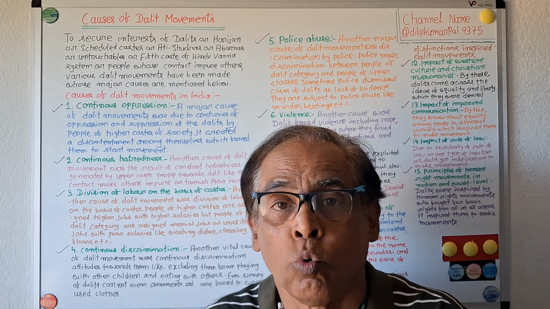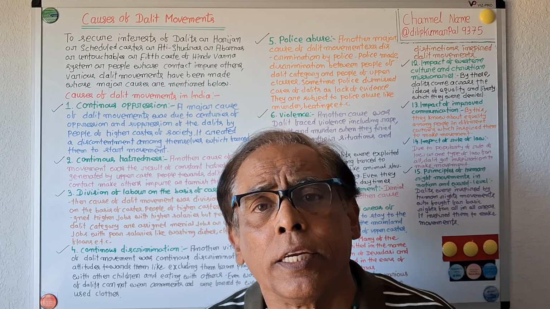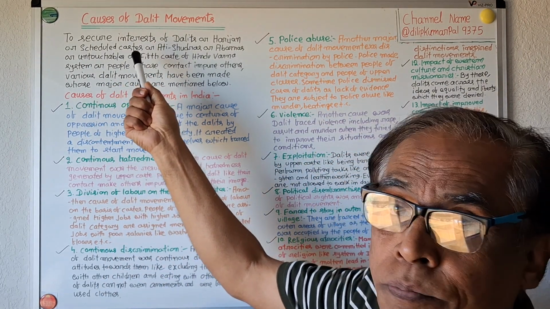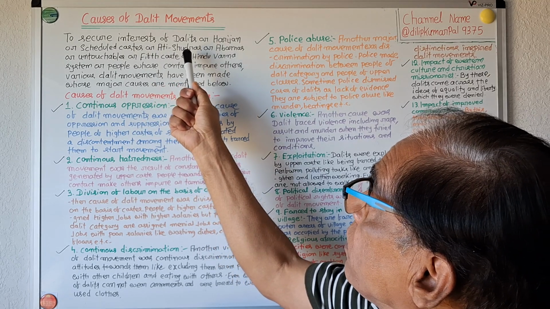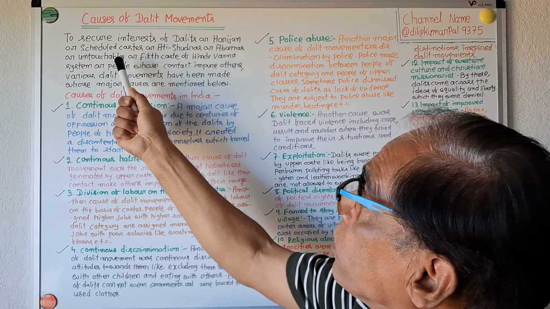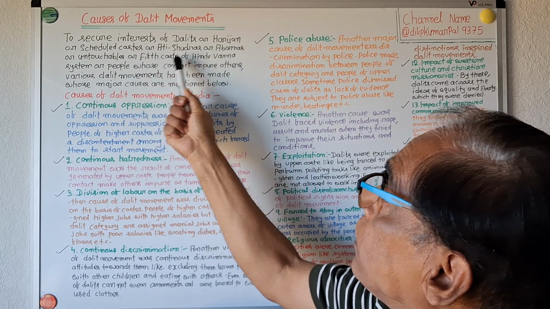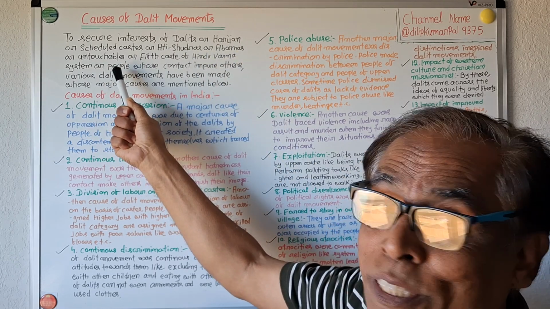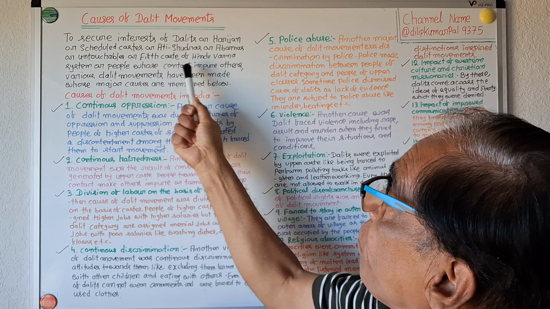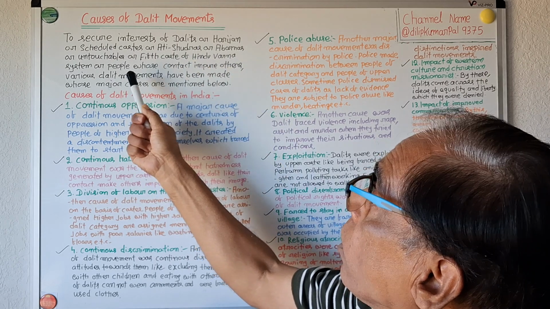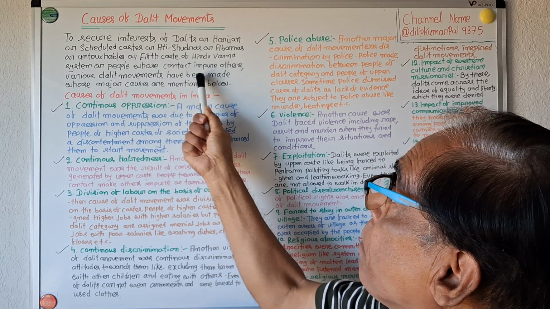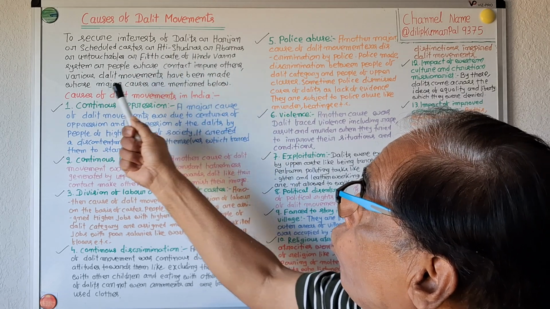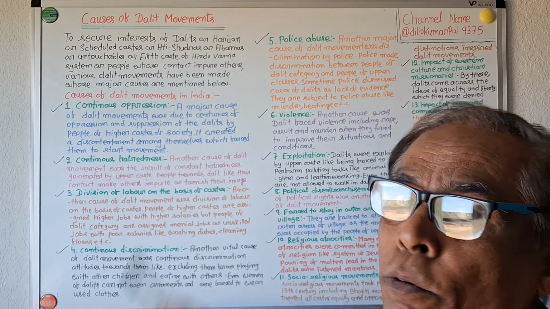Let us start. What are the causes of Dalit movements in India? To secure the interests of Dalits, Harijans, scheduled castes, the untouchables, the fifth caste of the Hindu Varna system, people whose contact makes others impure, various Dalit movements have been made, whose major causes are mentioned below.